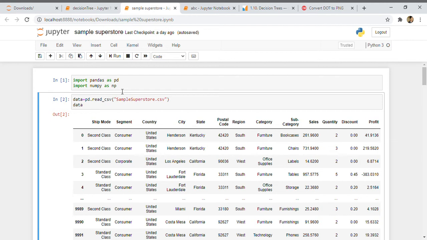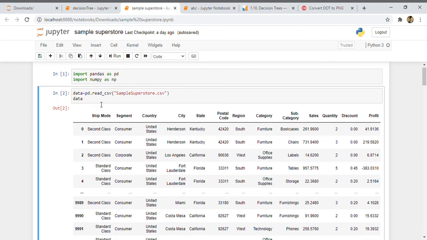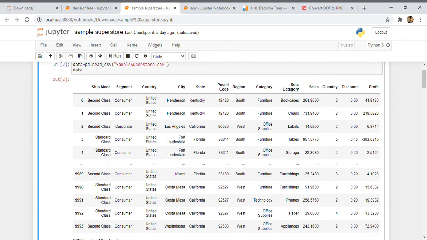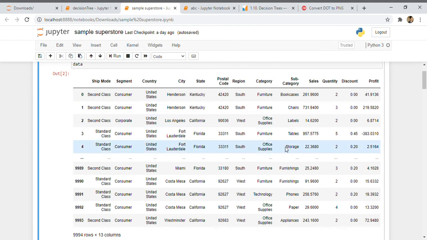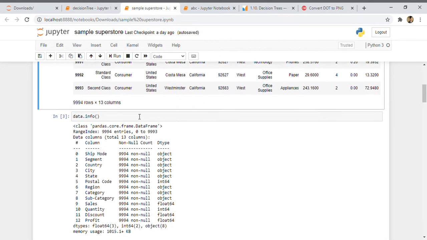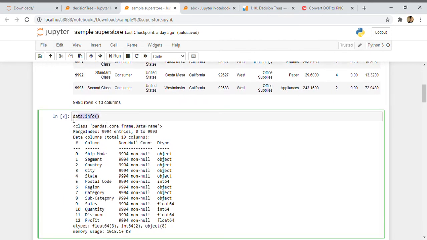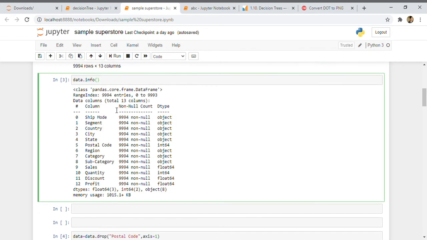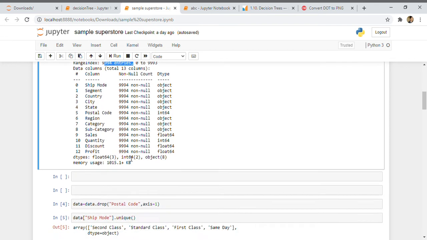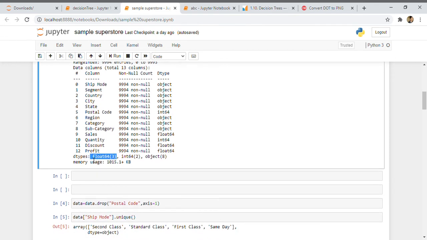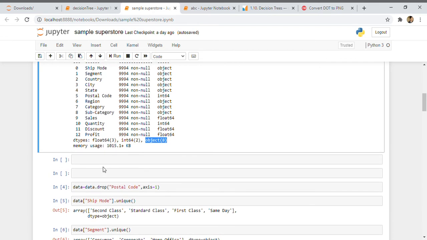I have imported pandas and NumPy over here, and the data is saved in a data variable, so we can see the data. It's something like this, and with the info function we can see that the data has 9994 entries, with 3 float64 type, 2 int type, and 8 object type values. These are the names provided over here.